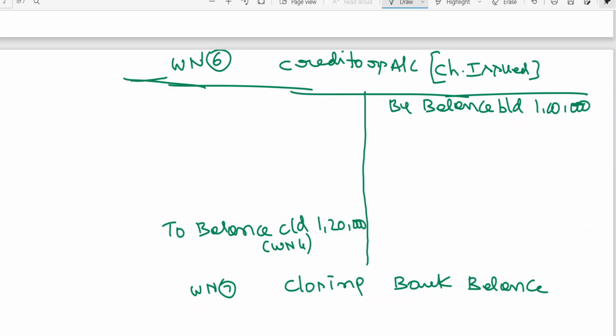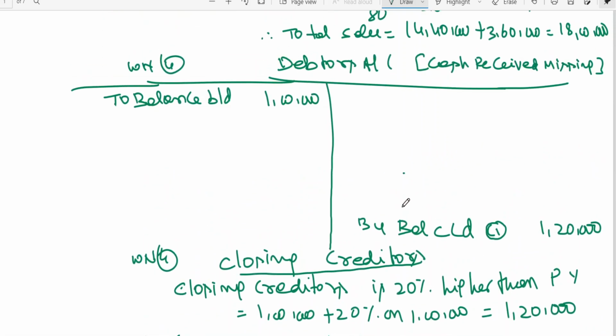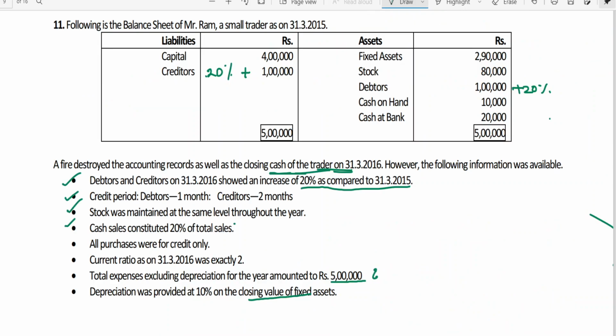Okay, so closing bank balance, and we need to find out this. We had some power issues somewhere. I stopped here, my dear friends. Just a minute, let me continue. So, when we look at the current ratio as on 31st March 16, it was exactly 2, it is said. For that, we need to work it out now.